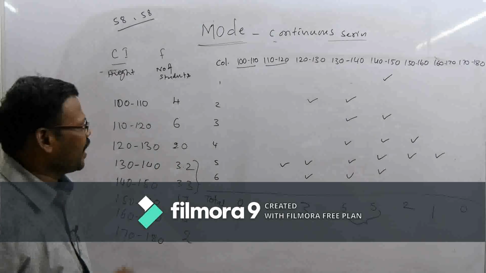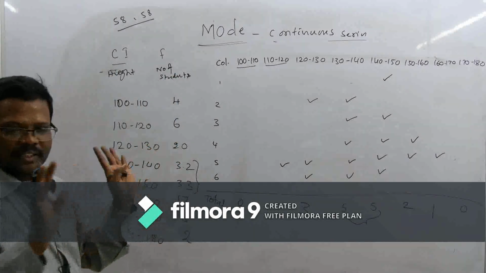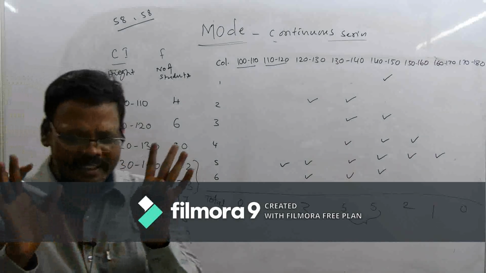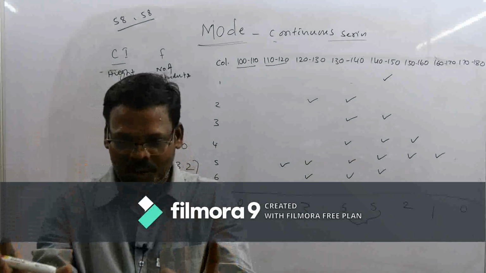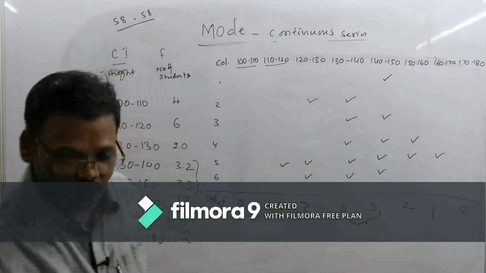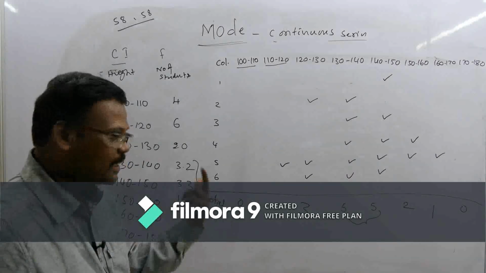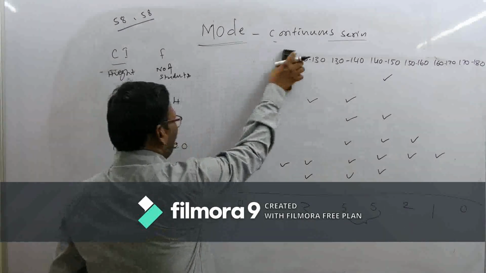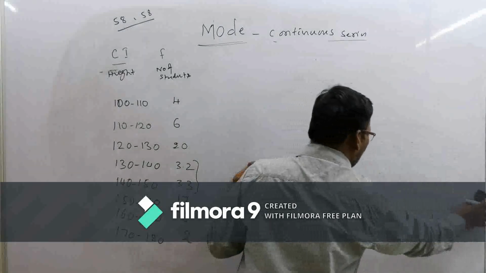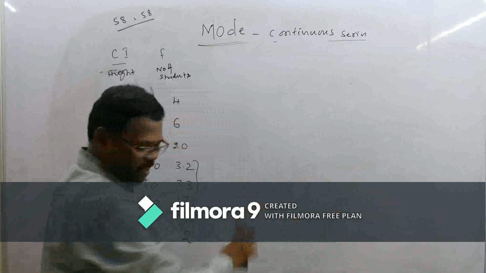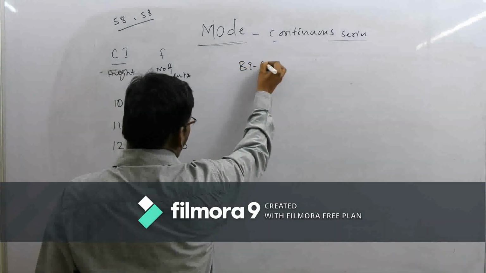Then we are going to conclude that this class is having two model values. Okay, two model classes. So we can conclude that this distribution is called bimode.